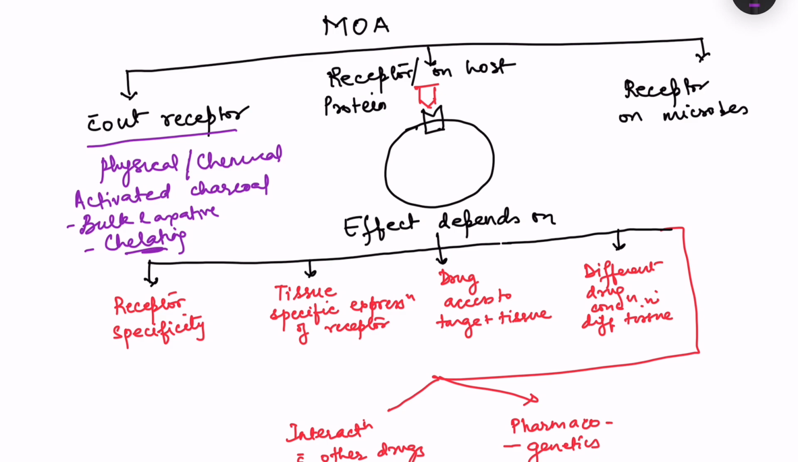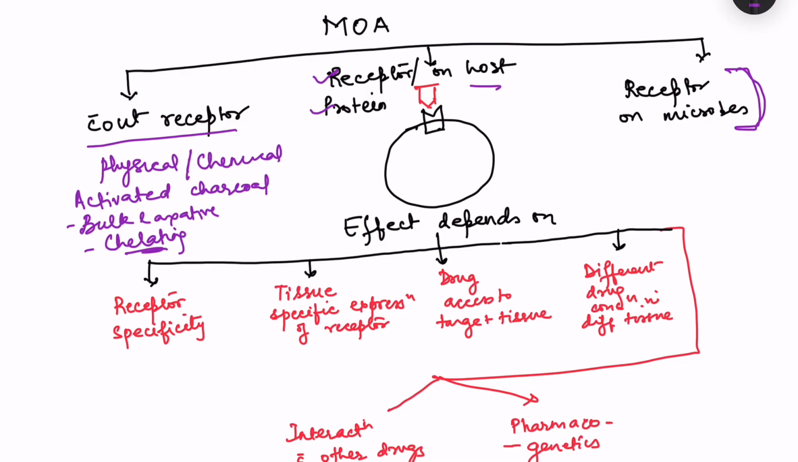Okay, then the second mechanism, which we will majorly focus on, is by binding to a receptor or some other proteins on the host cell. And the third mechanism is by binding to a receptor on microbes. Okay, so there might be some proteins on the microbes, and mainly the antibiotics which act on microbes act by binding to the receptor on the microbes. Let us focus on the receptor on the host.